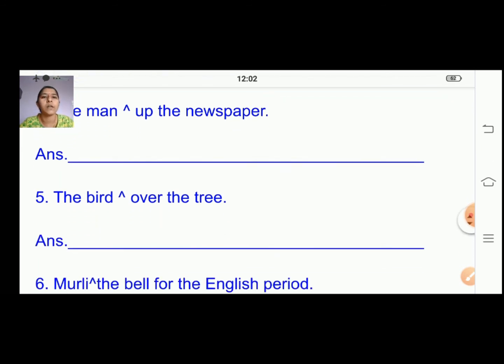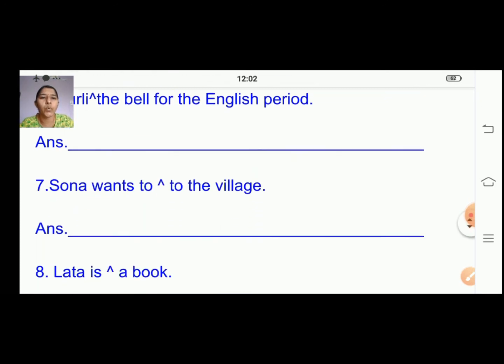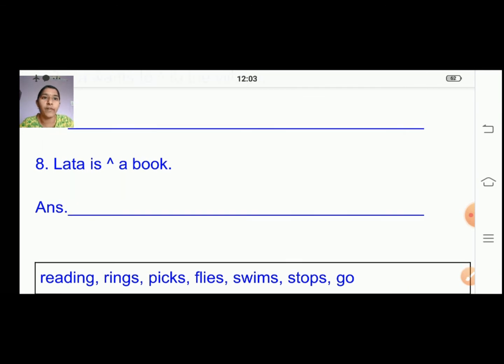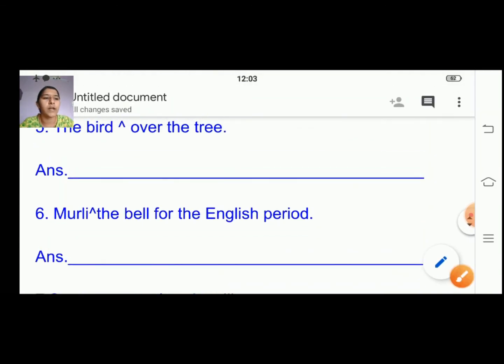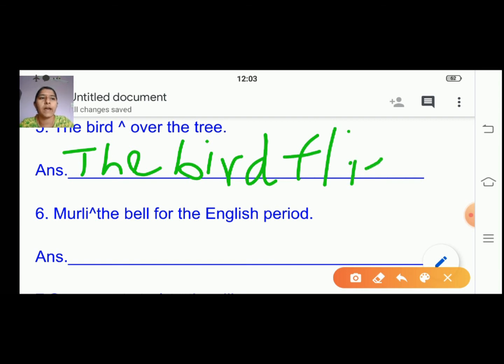Right? The fifth one here. The bird dash over the tree. So the symbol is there, no? We read it as dash. The bird dash over the tree. The bird flies. Bird flies, you can say, right? So your answer here will be: the bird. Write the same. The bird flies, F-L-I-E-S. Flies. Continue: over the tree. You're going to finish up that one, right?